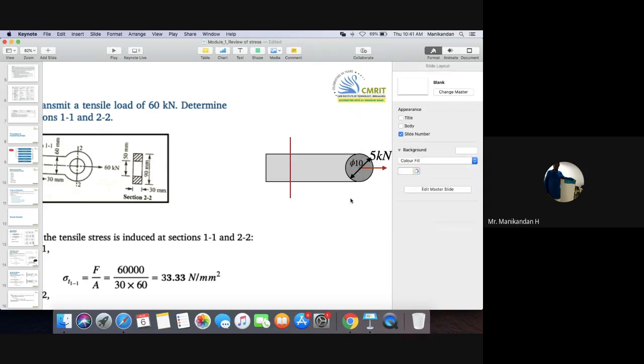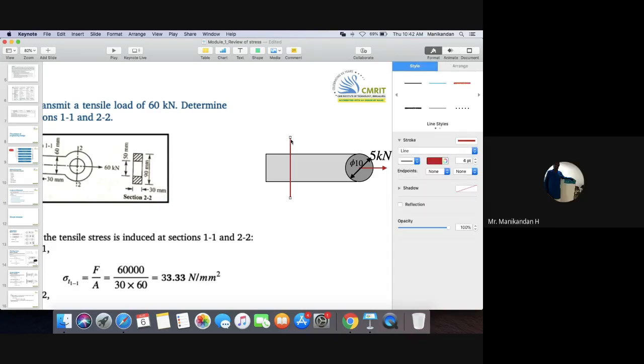Yeah, now you tell me. What will be the stress produced? Force is 5000 Newton divided by the area. What is the area? Pi by 4 into d square, 10 square. Right? Okay, now I'll do one thing.